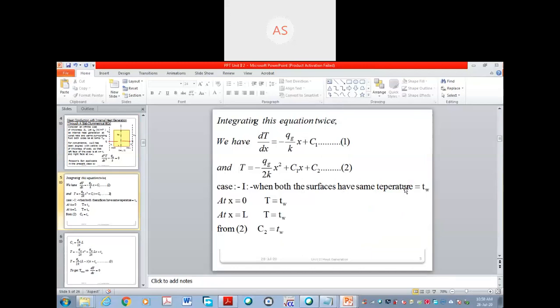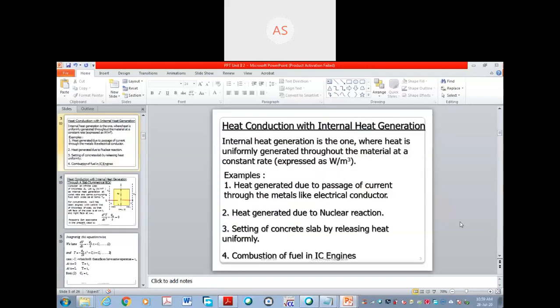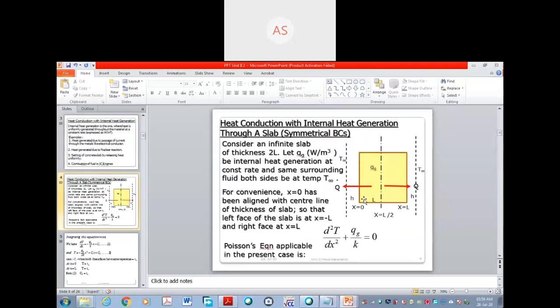Now case 1, when both surfaces of the wall are at the same temperature, means at x equal to 0 the temperature is Tw, and at x equal to L the temperature is Tw. Here this is Tw, here it is also Tw, means here at x equal to 0, on the y coordinate, the temperature is Tw, and here the temperature is Tw. Same thing we have written.